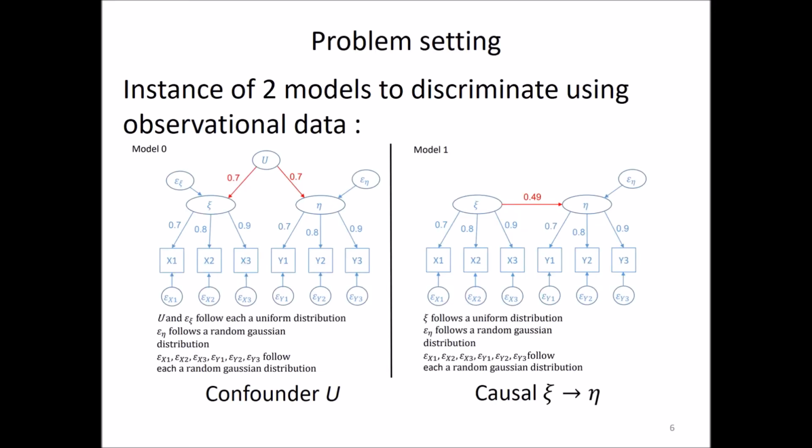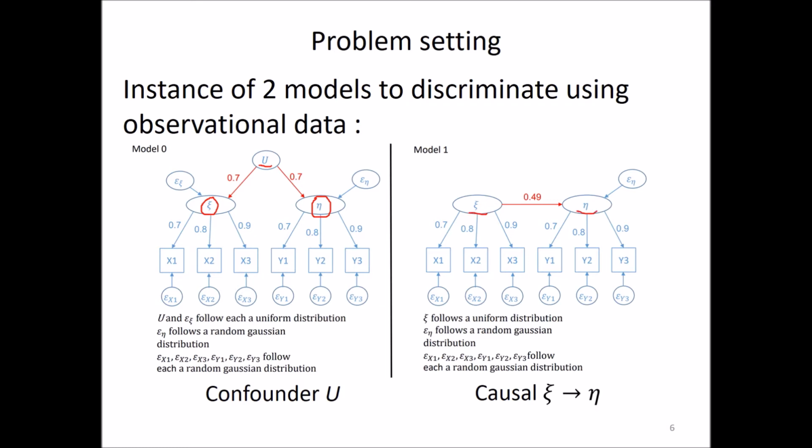Problem setting. Imagine two models to discriminate using observational data. In model 0, which is a confounding model, you have latent variables xi and eta, which are both consequences of a hidden latent confounder U. In model 1, there is a causation between xi and eta.